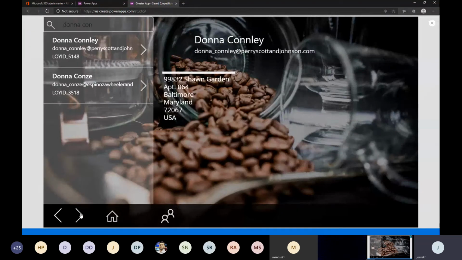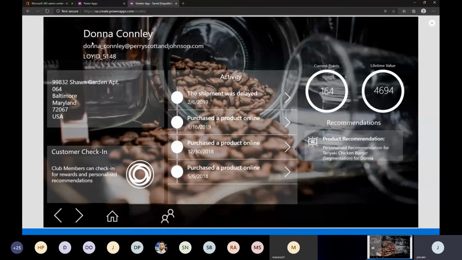Right, so this is the first step. Let's say when the person Donna Conley enters the physical store of our burger shop, our salesperson comes here and attends to Donna.